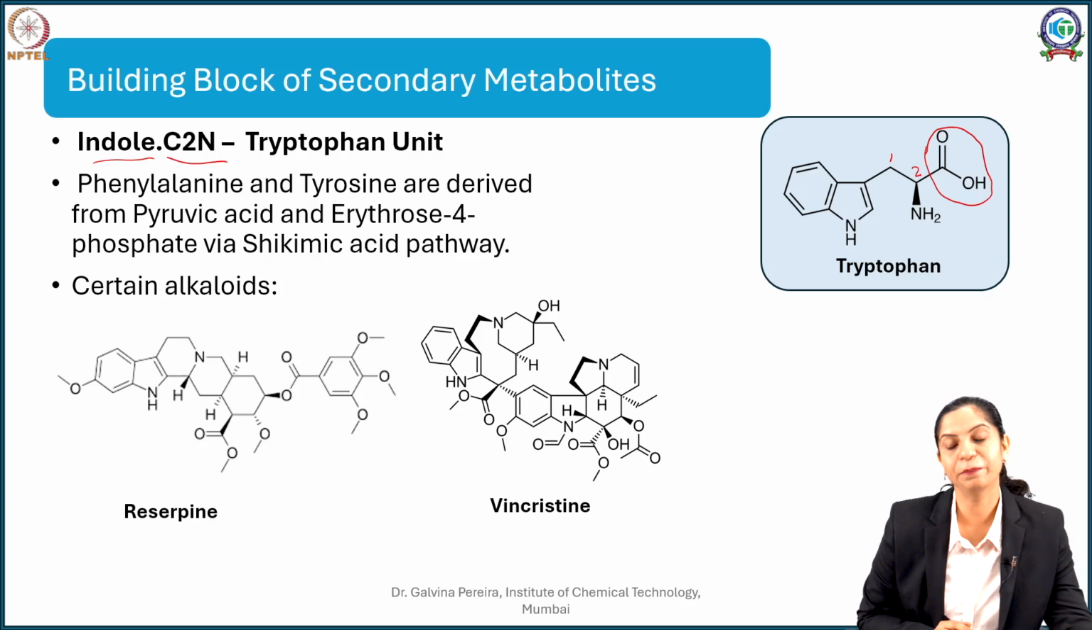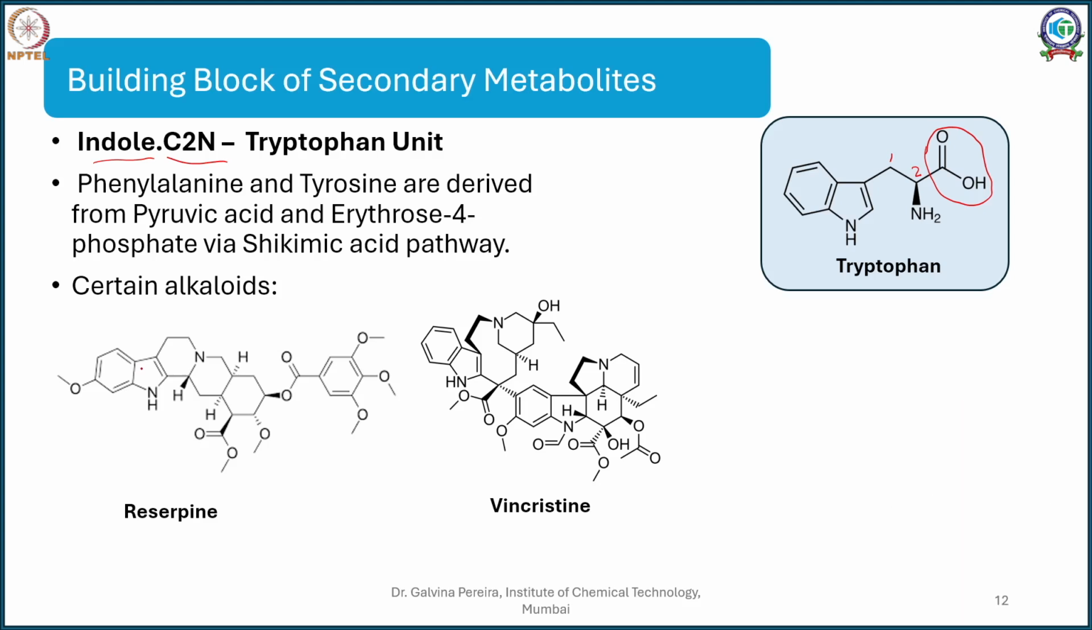To give you an example of such alkaloids which contain the indole C2N or tryptophan unit, the two common ones are reserpine and vincristine. I am just drawing it for you so that it is more convenient for you to visualize. So this is my indole, carbon number 1, carbon number 2, and N. So I have my C6, C2N, that is indole plus a C2N.